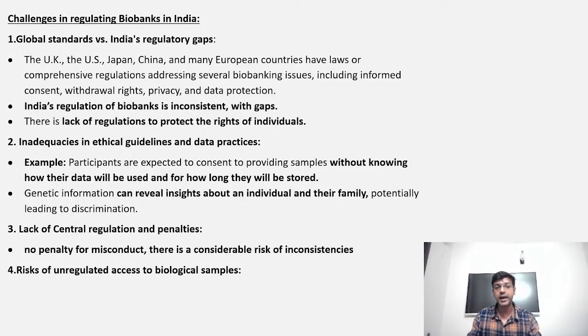Fourthly, risk of unregulated access to biological samples. As we have discussed, these samples might find their place in other countries, and they can develop their medicines, and for that we cannot claim that this data is coming from India and that the benefits should also be given to India. There are a number of cases with respect to that. Turmeric is one example, where the USA patented turmeric, despite the fact that India is one of the oldest countries to use turmeric, right? So this type of thing does happen in the pharmaceutical industries as well.